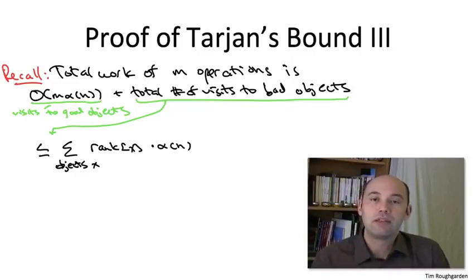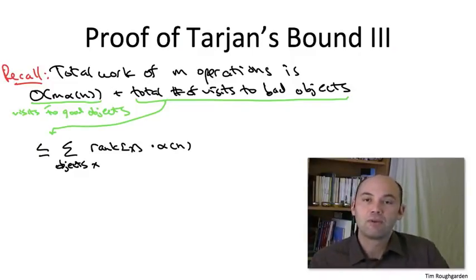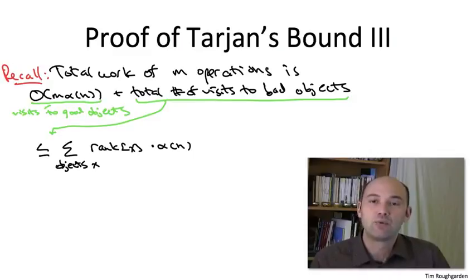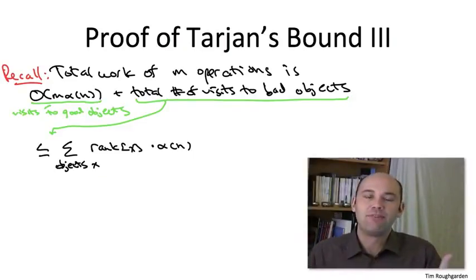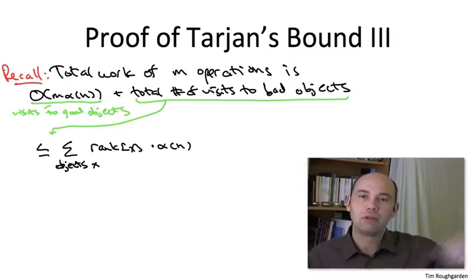So to rewrite this in a way that we can apply the rank lemma, bounding the number of objects with a given rank, let's bucket the objects according to their rank. So rather than summing over the objects, we're going to sum over possible ranks r, and then we're going to multiply times the number of objects that have that rank r. While I'm at it, let me pull the alpha of n factor, which doesn't depend on the object, out in front of the sum.